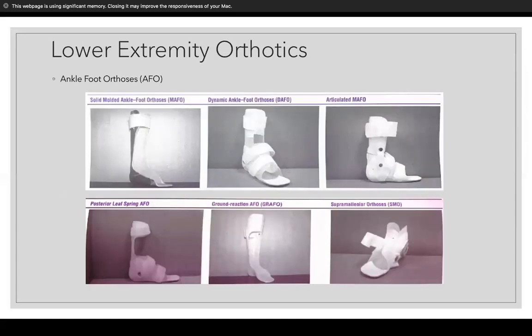So the next thing is lower extremity orthotics. Again, not going to go too in depth. We'll probably cover most of these in O&P at some point, but these are some common things that you could see a child with CP wearing.